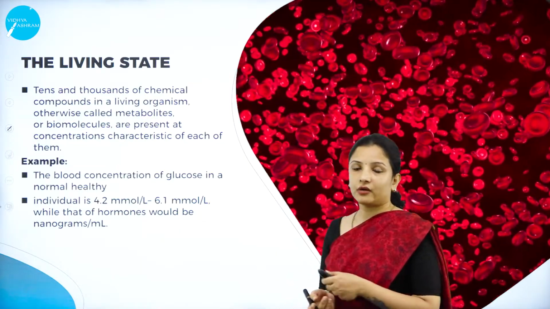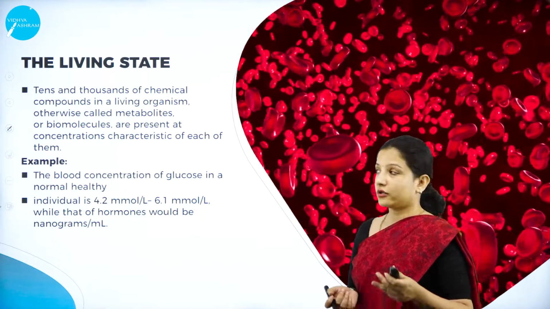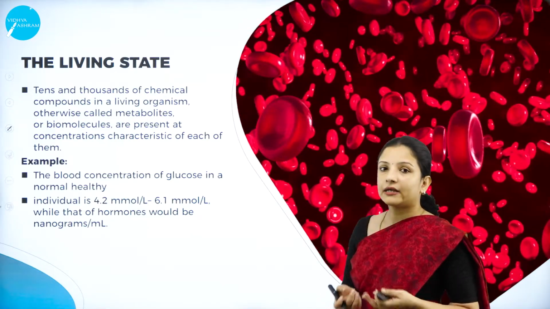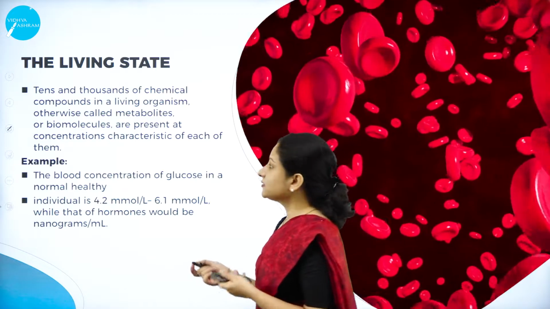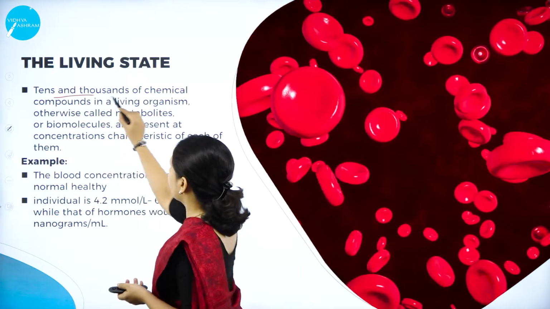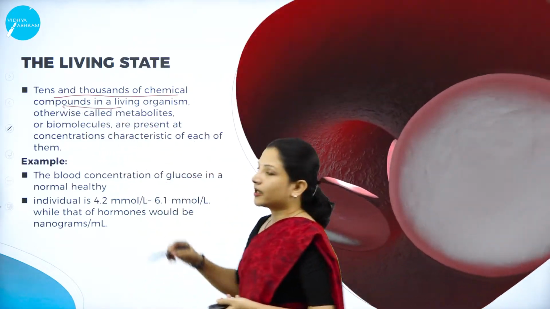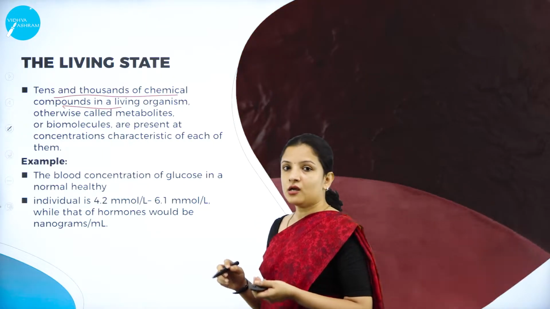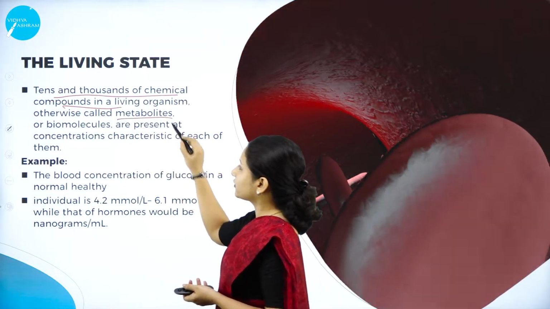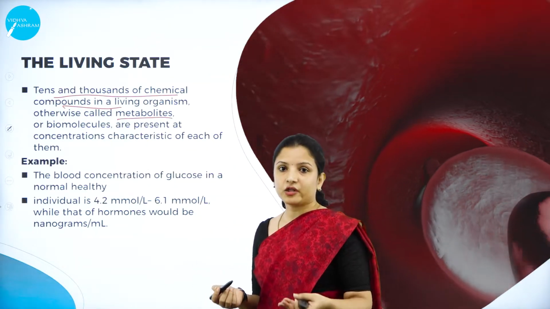Next, we shall talk about the living state of an organism. We know that our body is made up of tens to thousands of different chemical compounds, which are called metabolites, right? We were talking about the metabolic pathway so long.